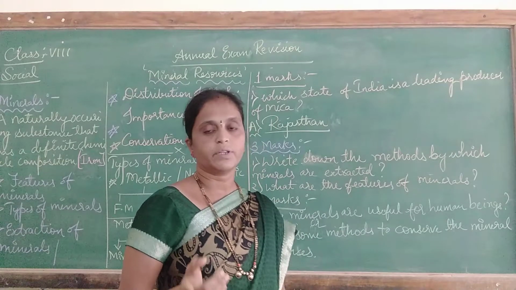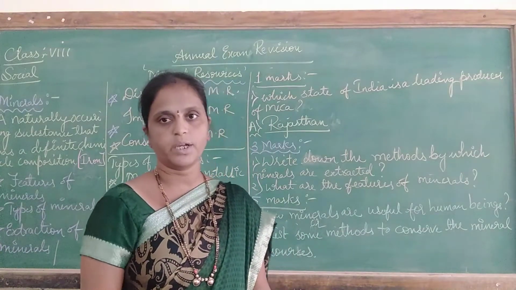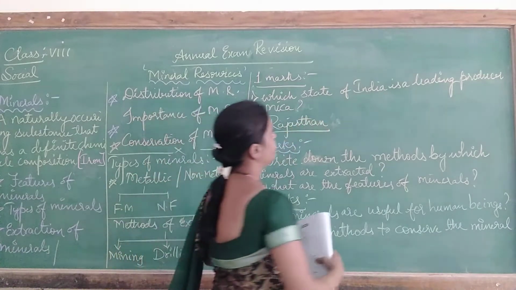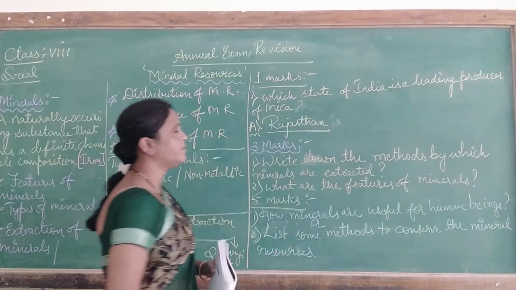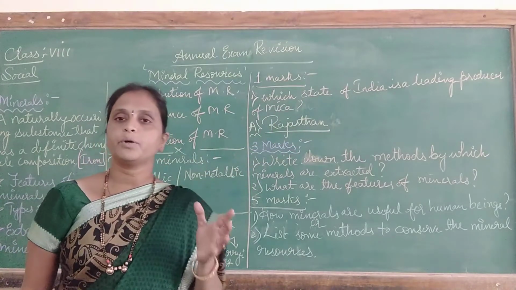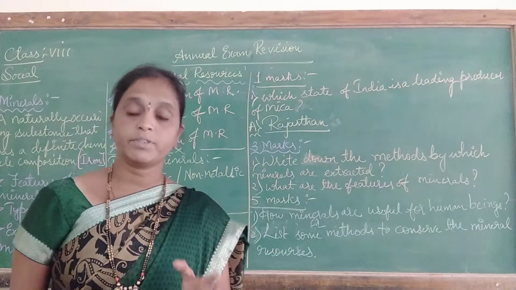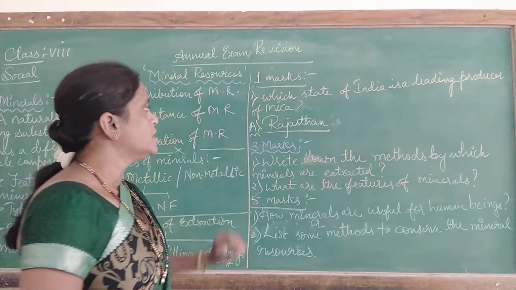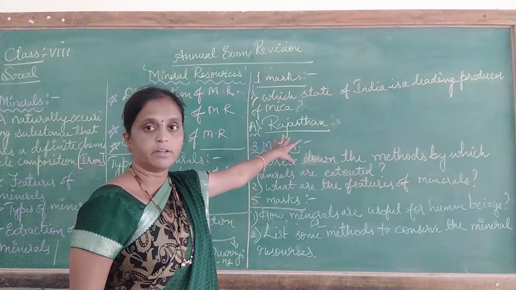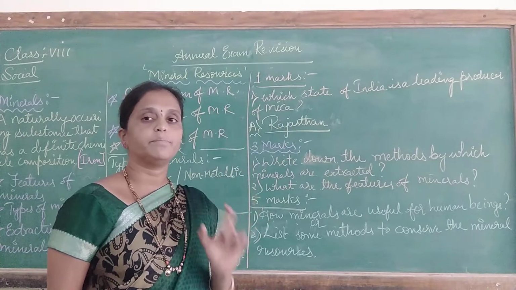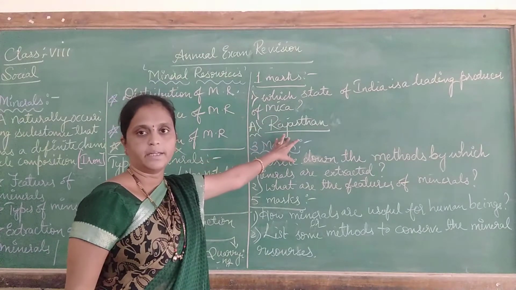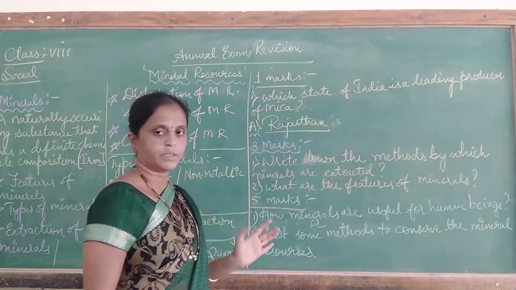And some other question can be asked for one sentence. See here children, which state of India is a leading producer of mica? Here they will ask the leading producer of mica in our country. Which state produces this? So that is the answer, Rajasthan. Here you have to write the complete answer. I have done one word, but here you have to write a complete sentence: Rajasthan is the leading producer of mica in India. Okay, so this is a 1 mark question children.